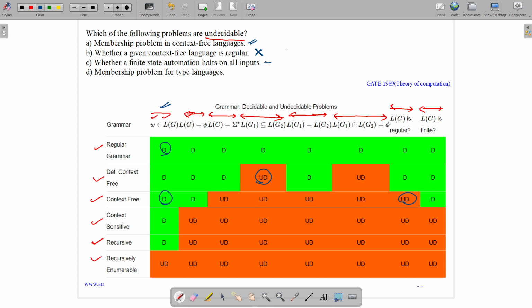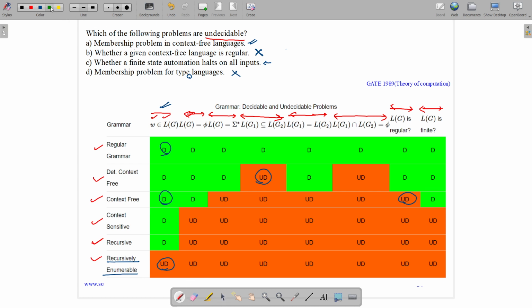Option D, membership problem for type 0 languages. What is a type 0 language? RE language is a type 0 language. So the membership problem for type 0 languages is undecidable. Now let us see the reasoning behind each of the options.